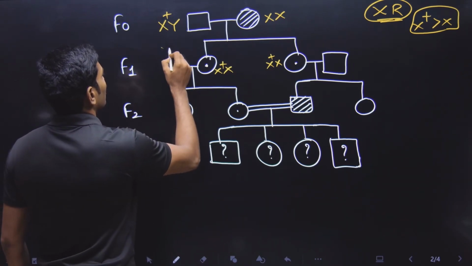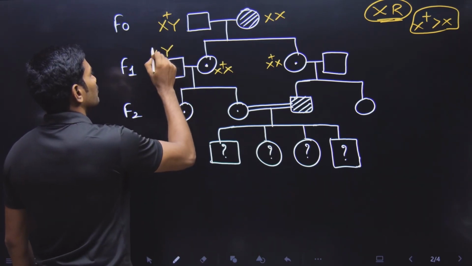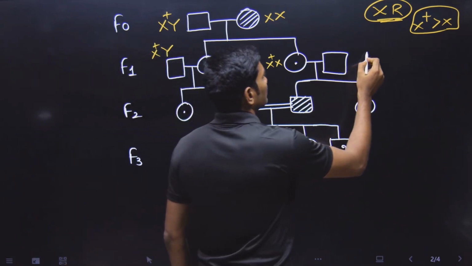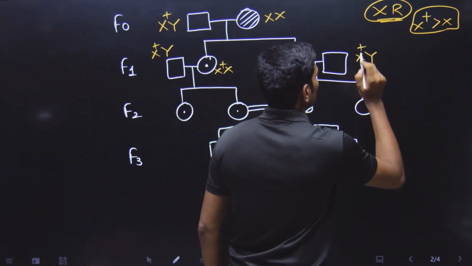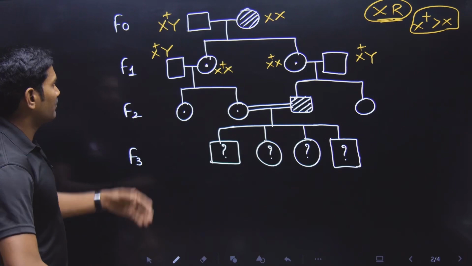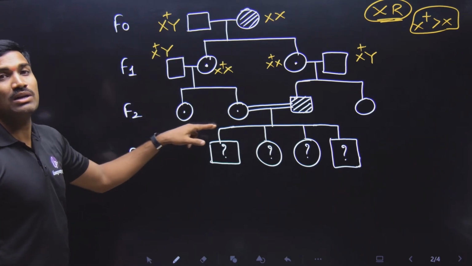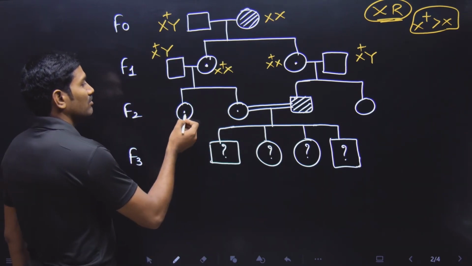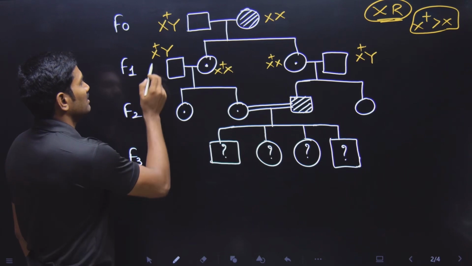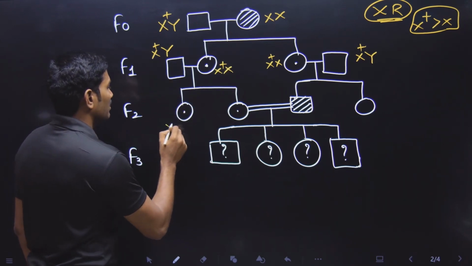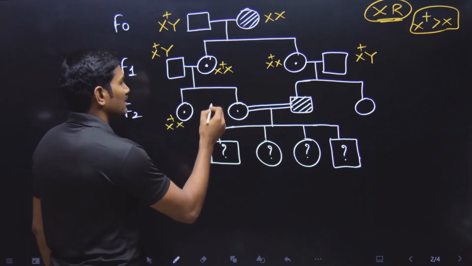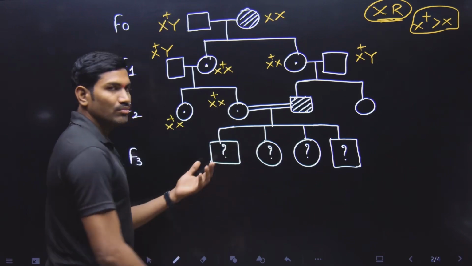Clear? And here male from outside. So outside male, Y chromosome. Normal means X plus. And here it is Y chromosome. X plus Y. Understood or not? Clear. Now next generation, is it possible or not? Now let us check it. Is this female possible or not? Yes. X plus from here, X from here. Possible. Same way here, X plus X. Possible.